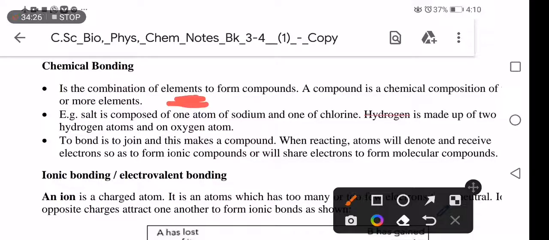Chemical bonding is the combination of elements to form compounds. A compound is a chemical composition of 2 or more elements chemically joined together.